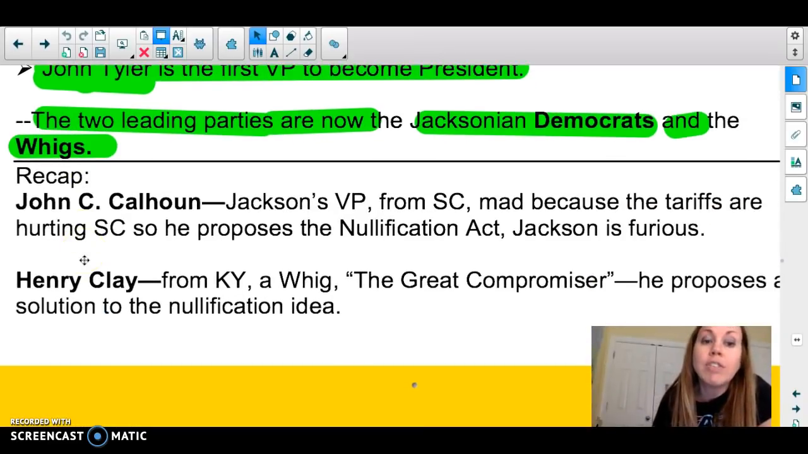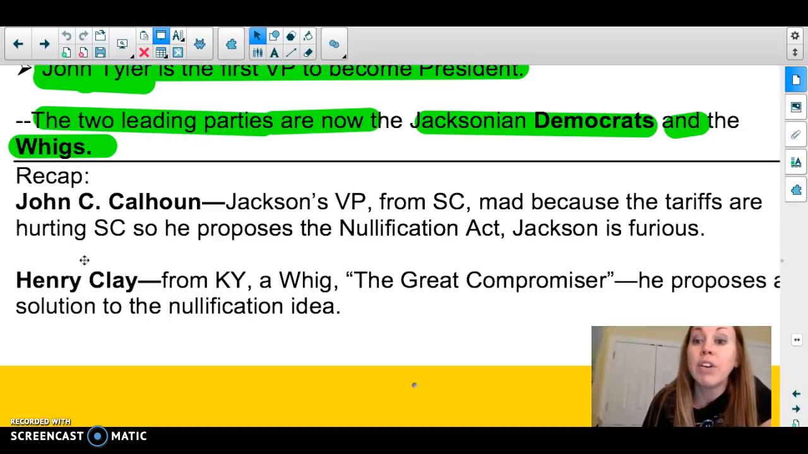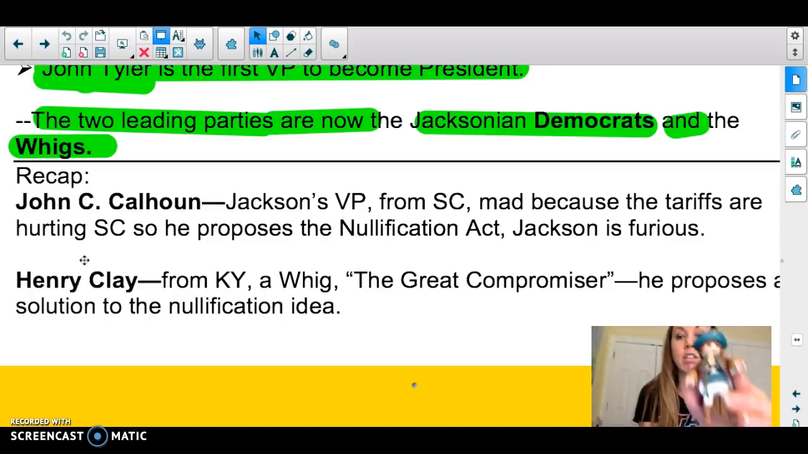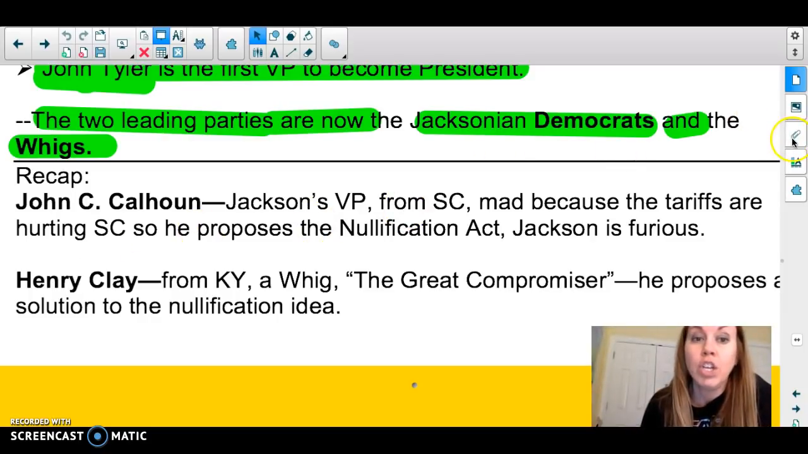So to recap, John C. Calhoun, Jackson's VP, here he is. Woohoo! Is from South Carolina. He's mad because of these tariffs. And he says they hurt South Carolina. So he proposes nullification. And Jackson gets furious. He's so angry at this. Henry Clay, the great compromiser, comes out and says, hey, I got a solution. We'll decrease the tariffs over the next 10 years.